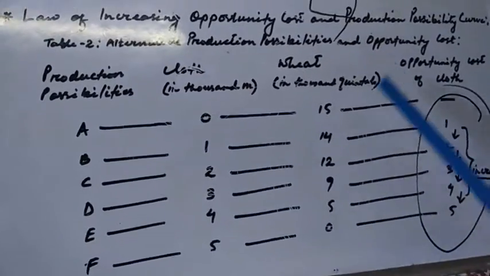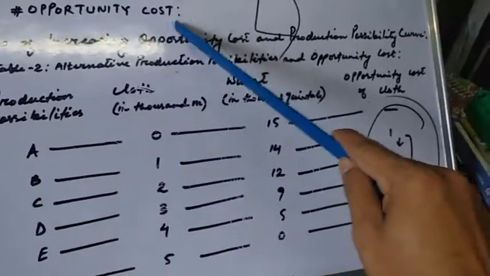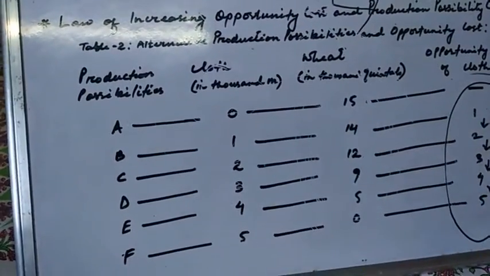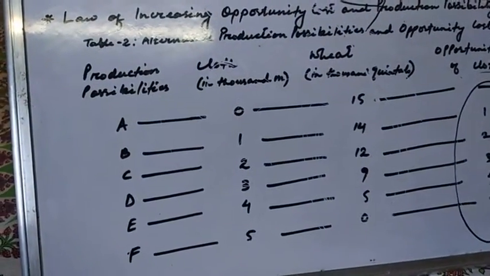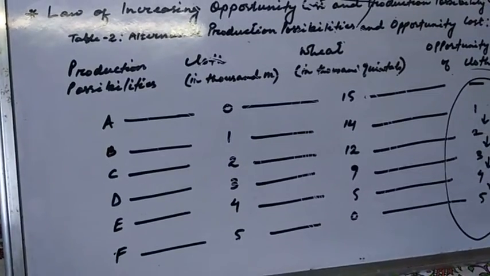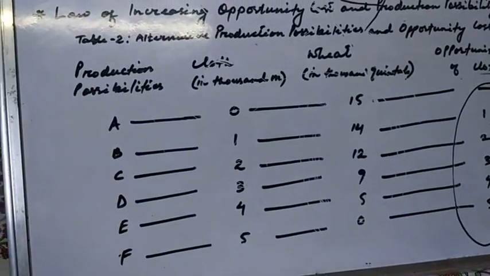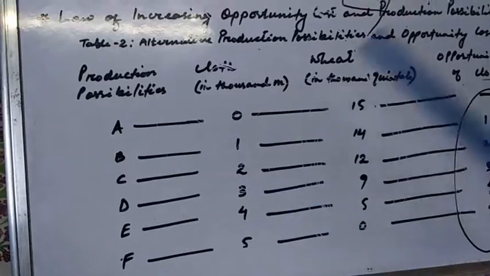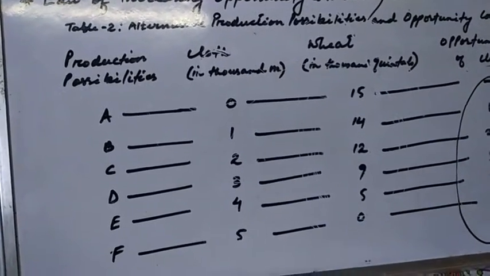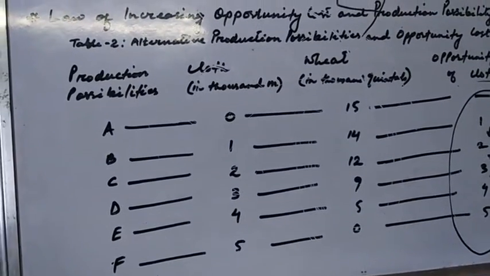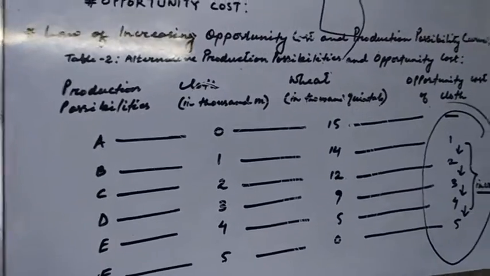Thus, in the production possibility curve AF, as we move from A to B, B to C, C to D, and so forth, we will have to transfer those resources to the production of cloth which are more productive for producing wheat and less productive for making cloth.